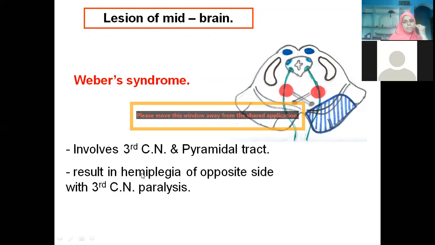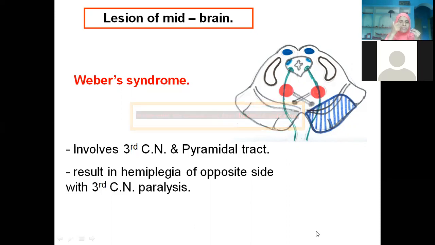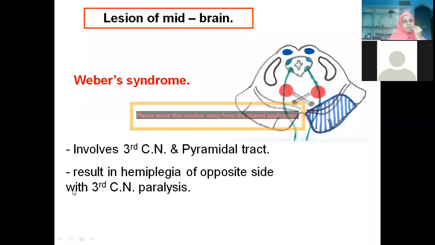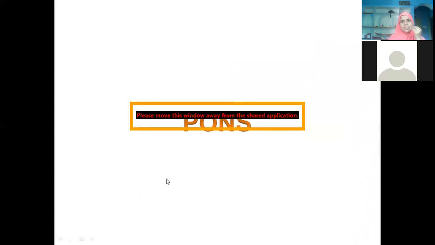Those four muscles are supplied. If this is damaged, obviously the eyeball movements controlled by these muscles will be lost. It results in hemiplegia of the opposite side with third cranial nerve paralysis. After this we have the pons.